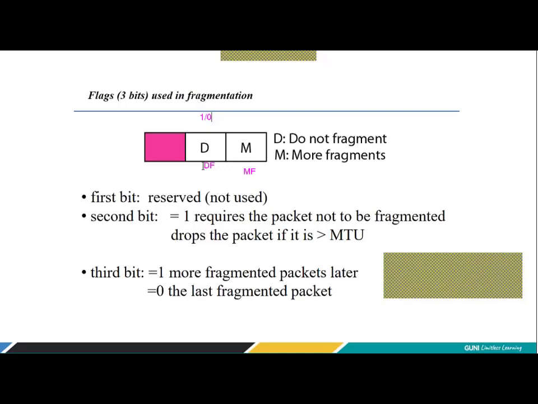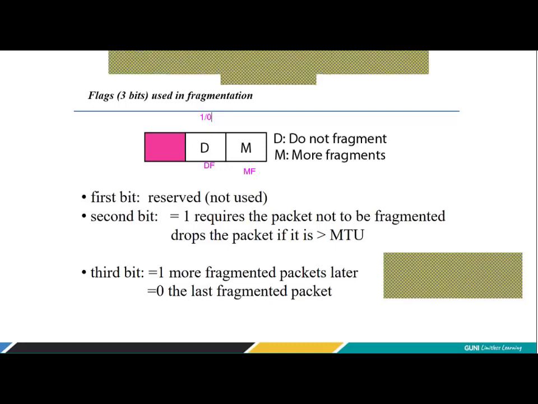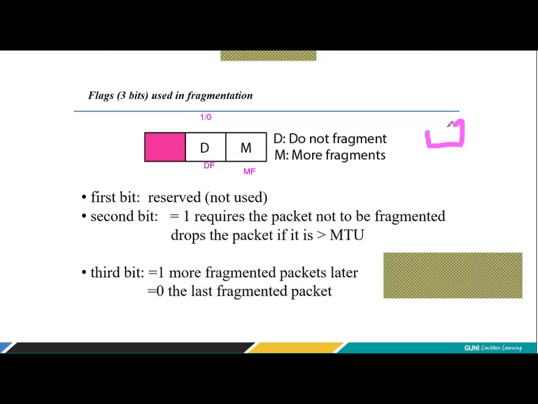The meaning is that in the previous example, if you remember, friends, one packet has been divided into three parts. After dividing the first packet into 3 parts, those 3 parts got a number, let's say 1, 2, 3. मैं आपको ये बता रहा हूँ कि ओरिजिनल मेरे पास एक पैकेट था, इंटरमीडिएट राउटर ने इसके 3 पैकेट्स बना दिए, राइट. Now what would be the value of the MF flag in these 3 packets?